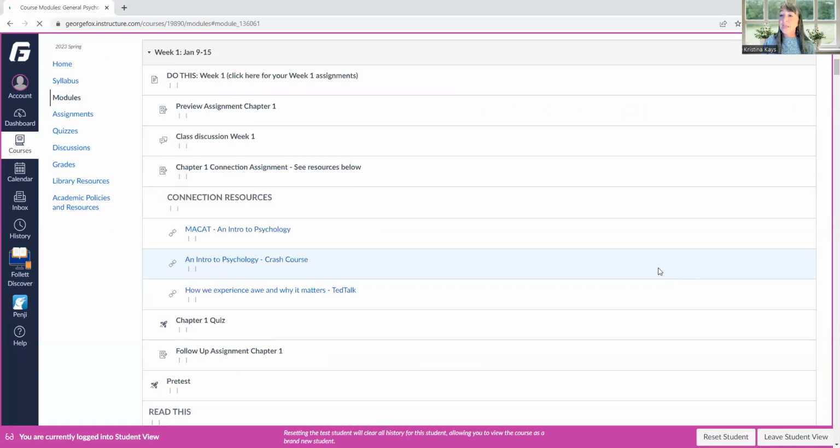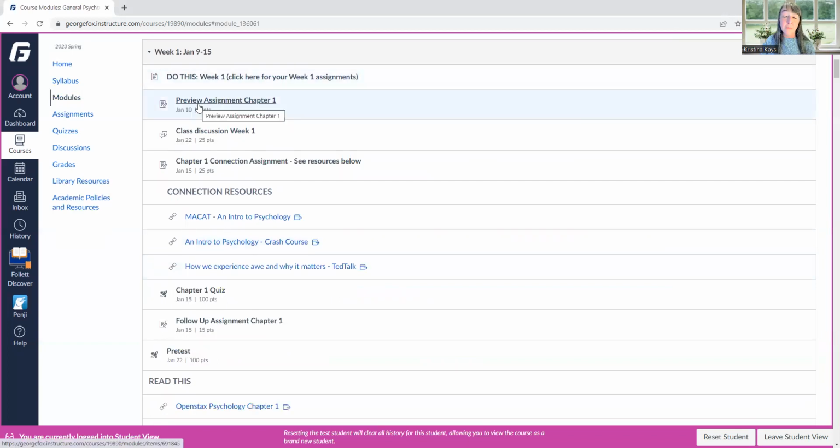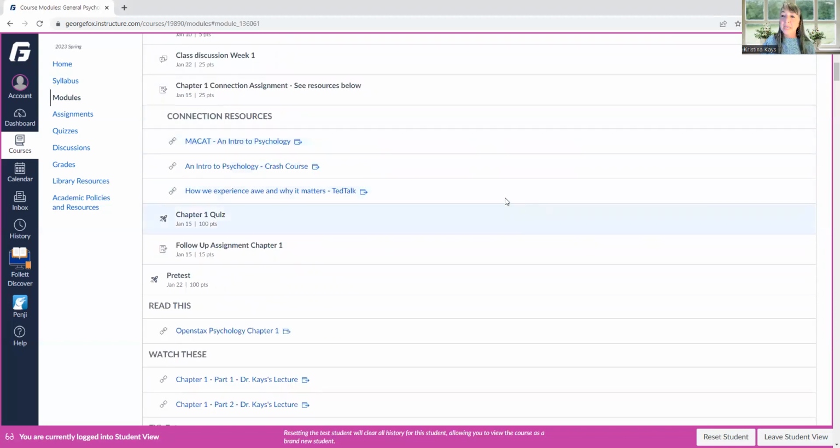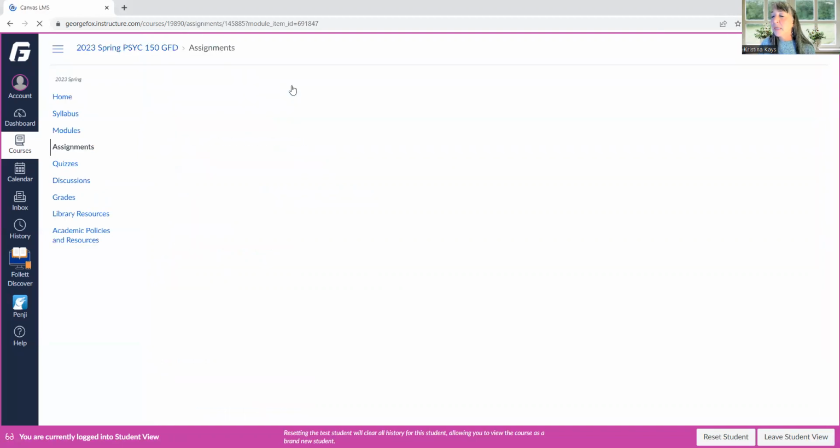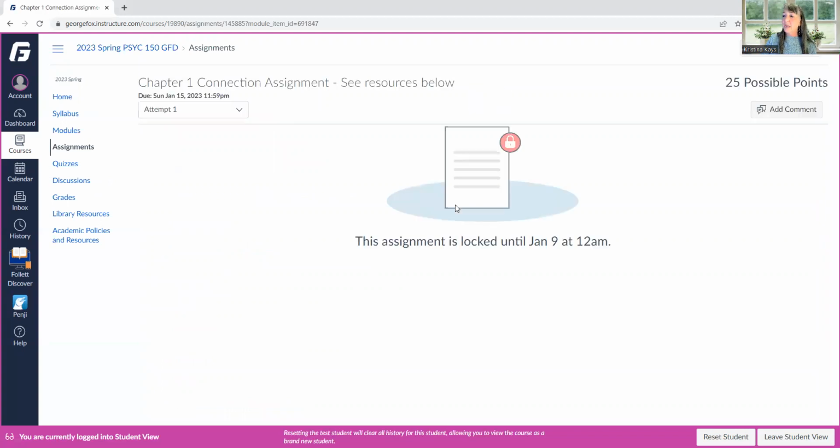So in week 1, we have your assignments, that preview assignment I told you about, and conveniently, our first chapter is chapter 1, and then there's that discussion I told you about. And then this connection assignment. And what I mean by a connection is I want you to choose one of these three resources, not all three, you can do all three, but choose one of those three, and you go into this assignment. Oh, I think it's trying to open. There it is. You go into this assignment and it's blocked because it doesn't open until Monday.